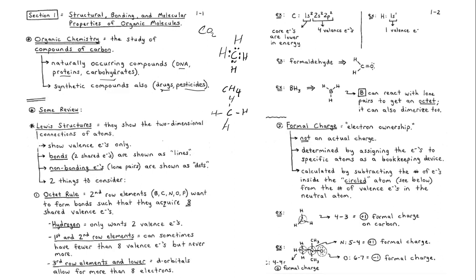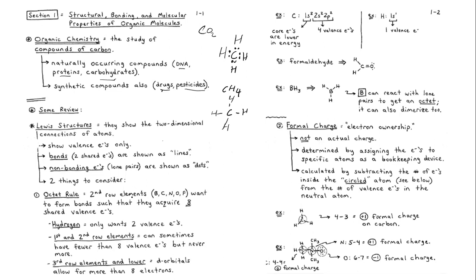All right, and therefore we have two things to consider when talking about the Lewis structure. You cannot just draw a Lewis structure without considering these two things. We're going to talk about the octet rule under the Lewis structure, and we are also going to talk about the formal charge. Now, let's firstly discuss the octet rule.